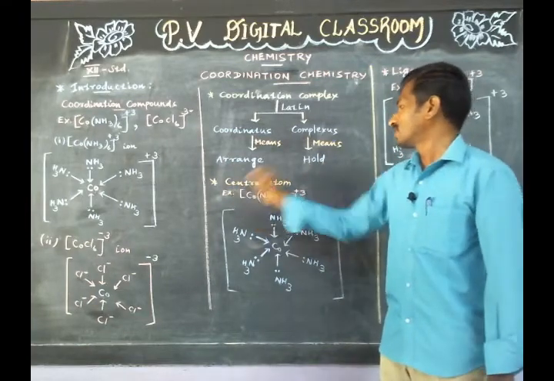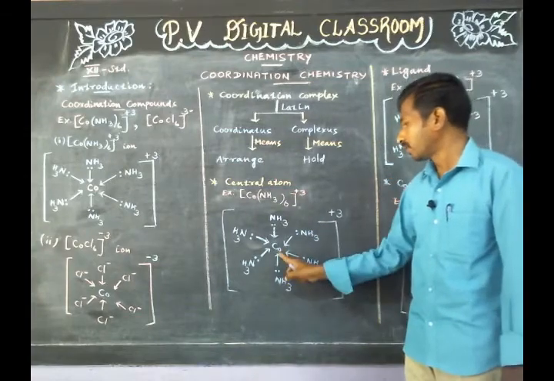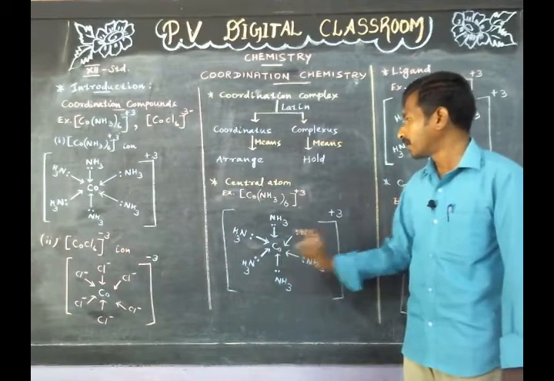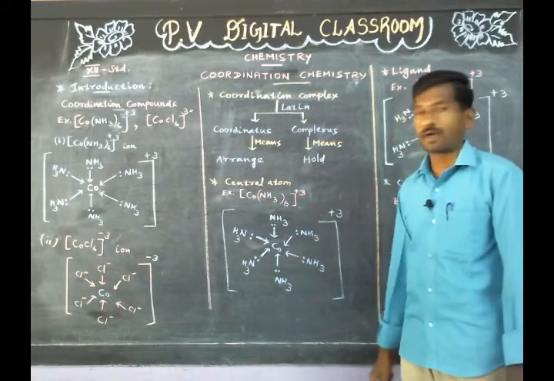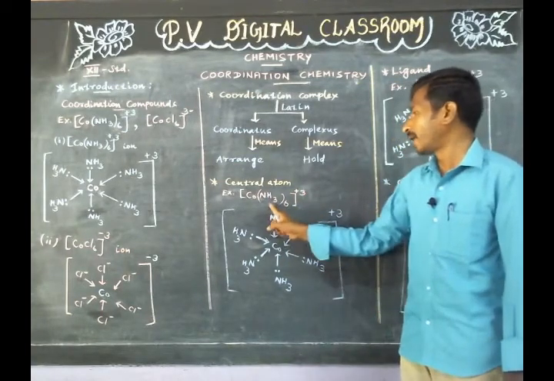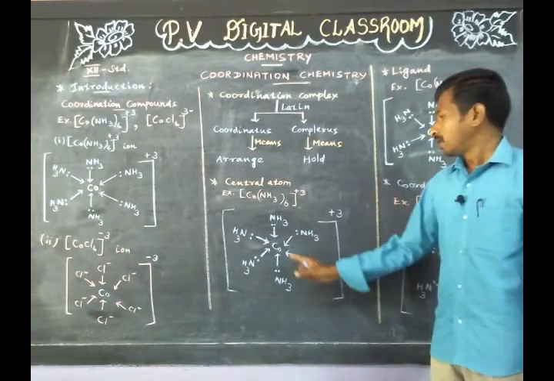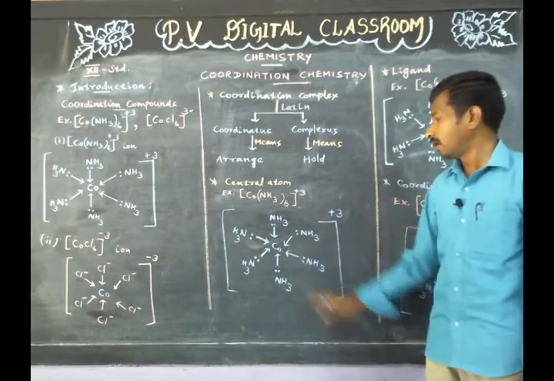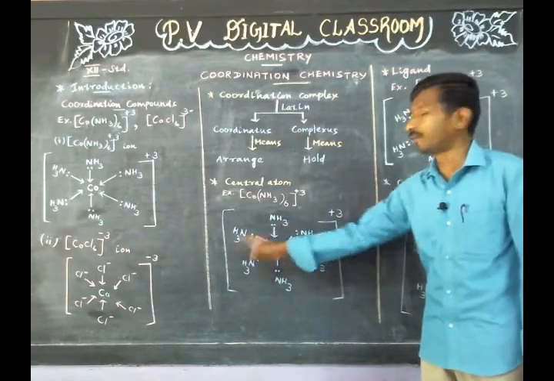Next title is central atom. In coordination compounds, an atom which accepts a pair of electrons is called the central atom. This electron acceptor is also called a Lewis acid. Example: hexaammine cobalt(III) ion. In this compound, the central atom is cobalt. This is because it accepts a pair of electrons from each ammonia molecule.